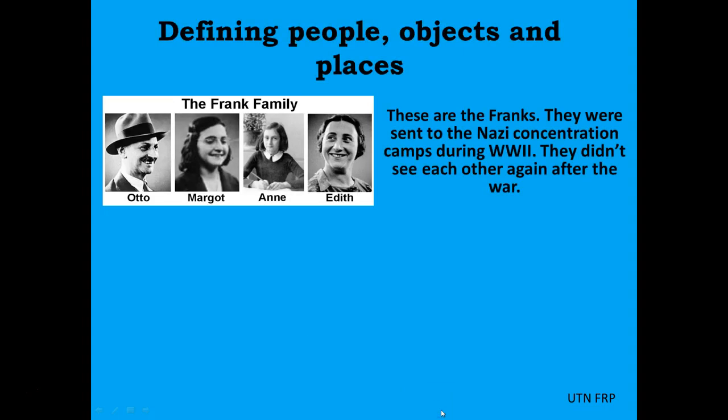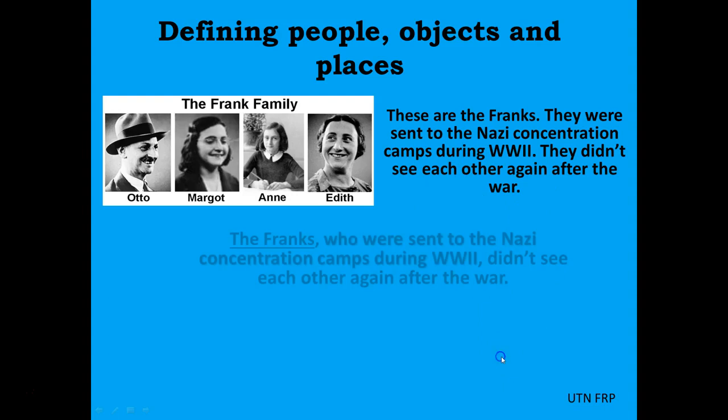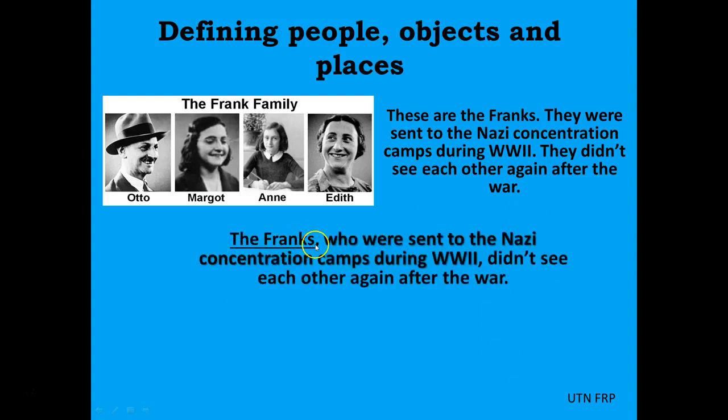How about these people? This is what we said, right? Now, let's combine this information in a better way. The Franks, who were sent to the Nazi concentration camps during World War II, didn't see each other again after the war. Here we are adding information about the Franks, a well-known family.